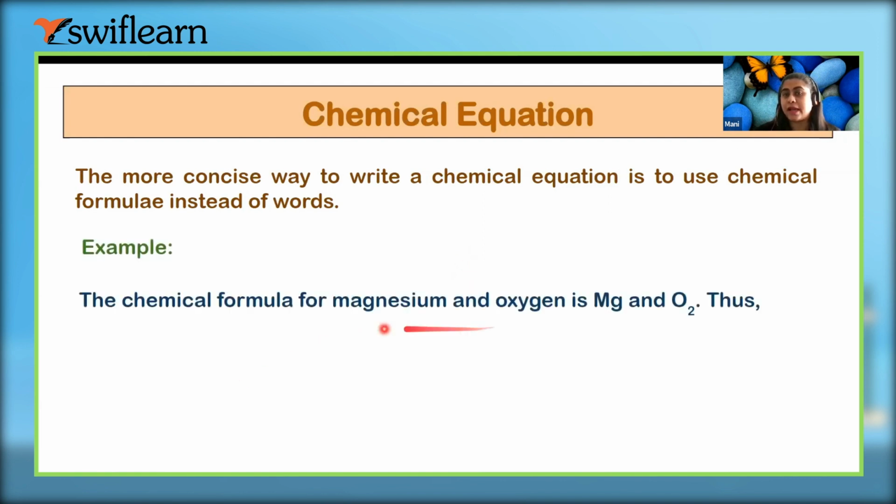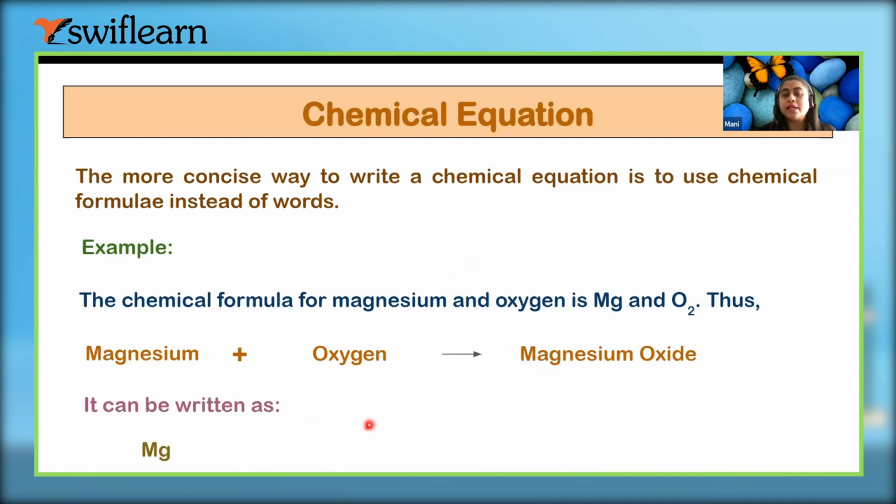Let's take an example of magnesium and oxygen only. Earlier we have written it in this way, but we can also write it in this way, because Mg is the chemical formula of magnesium, O2 is for oxygen, and MgO is the oxide of magnesium, right?